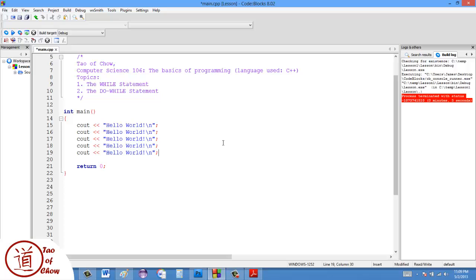But what if I wanted to do 5,000 times? Or what if I wanted to do it until someone told me to stop? Then this method wouldn't work anymore. So brute force solutions tend to take a lot of code. They tend to be very simplistic, and they only work in very specific instances, but are not generally robust for a lot of different types of programming.